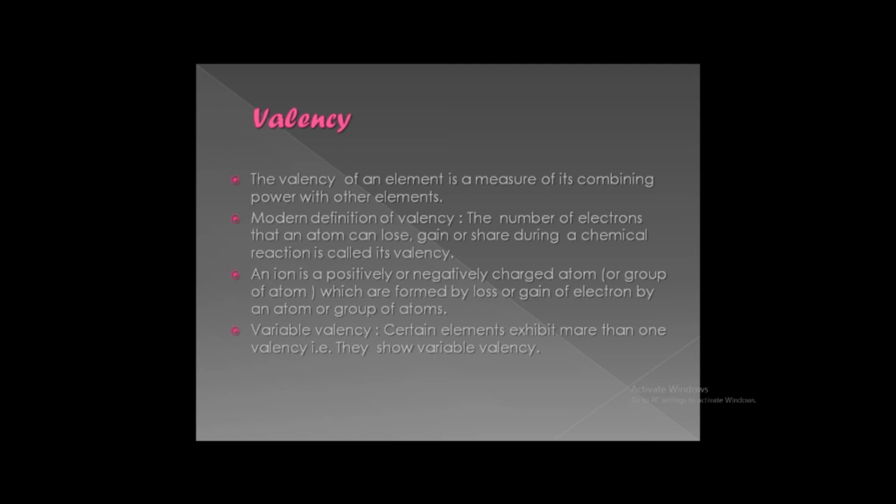Take the other case like oxygen. Its atomic number is 8. Electronic configuration will be 2, 6. To become stable, it will accept 2 electrons and gain 2 negative charges. An element which gains 2 negative charges will also be called divalent. Third case, take the case of nitrogen. Its atomic number is 7, electronic configuration will be 2, 5. Nitrogen will accept 3 electrons and gain 3 negative charges, so it will be called trivalent.